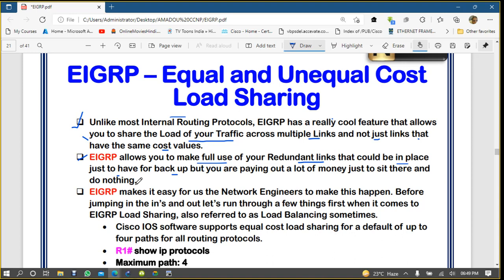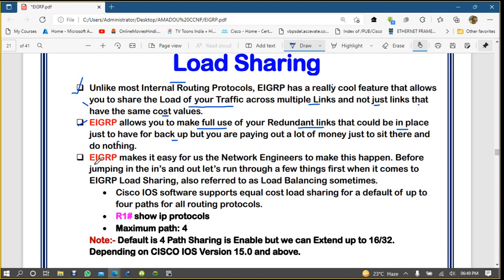Maybe your successor is up and has never gone down for the last 6 months, so your feasible successor is sitting idle and you are paying for that link. With the help of this unequal load balancing feature you can utilize that feasible successor path as well. EIGRP makes it easy for us, the network engineers, to make this happen.